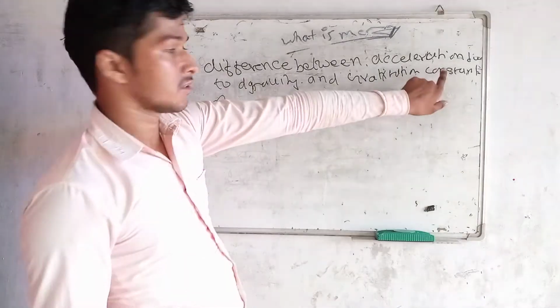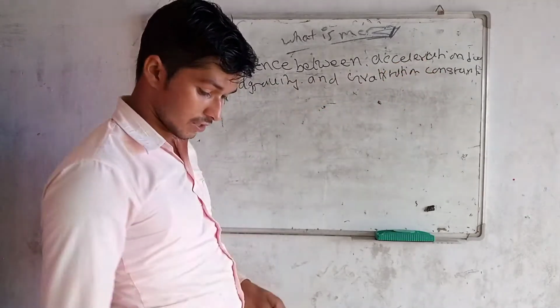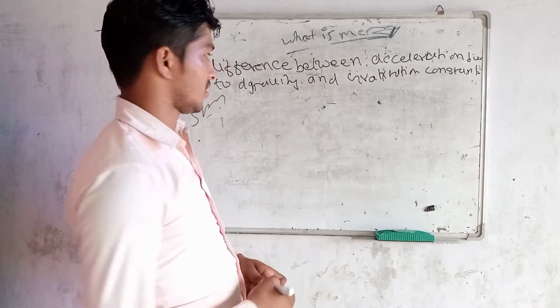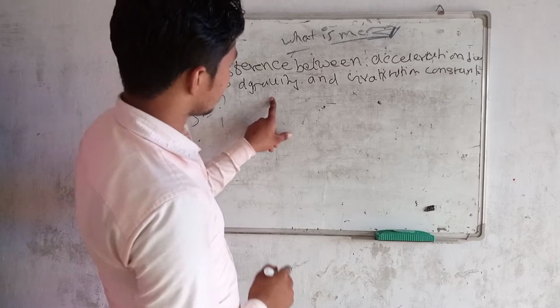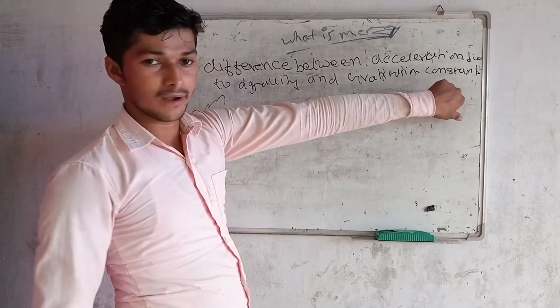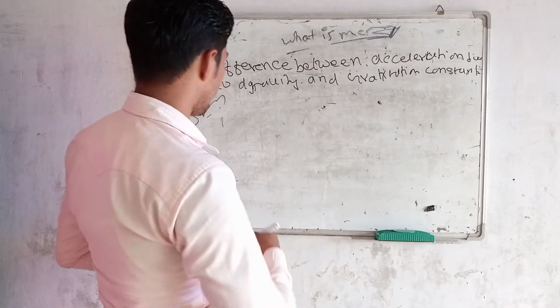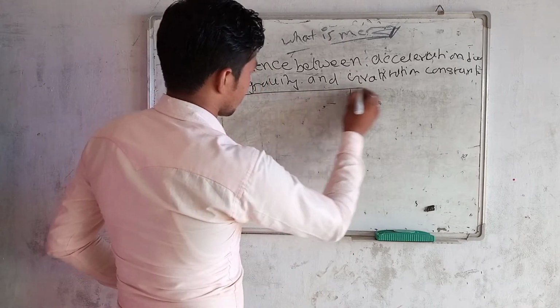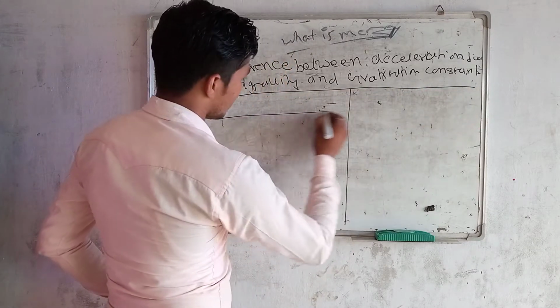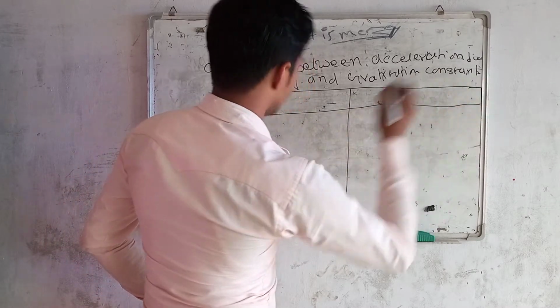Today we will discuss the difference between acceleration due to gravity and gravitational constant. Acceleration due to gravity is denoted by small g, while gravitational constant is denoted by capital G. Now let us start the difference between. Here we will know the difference between both of them and describe today.